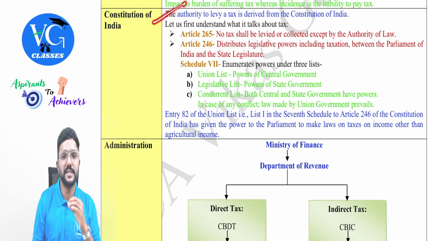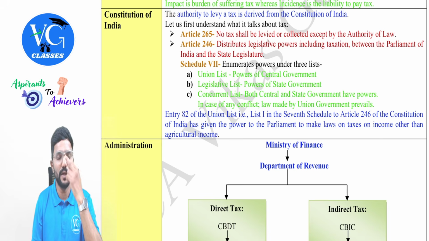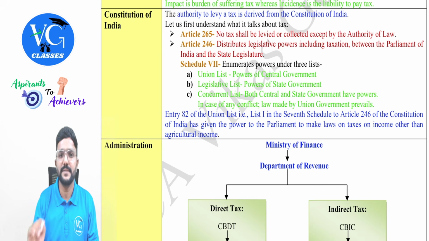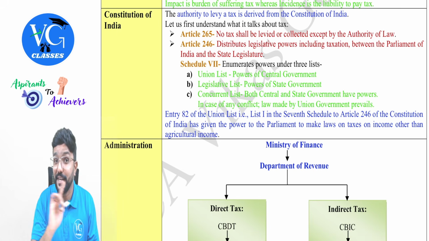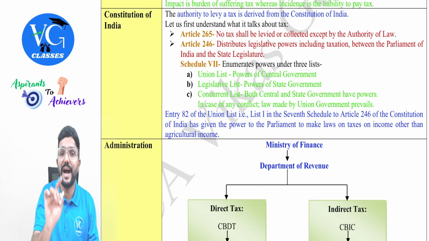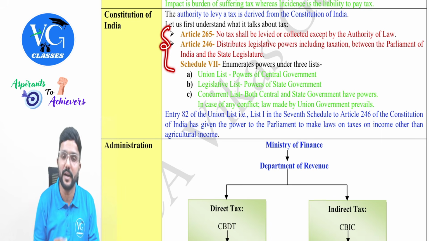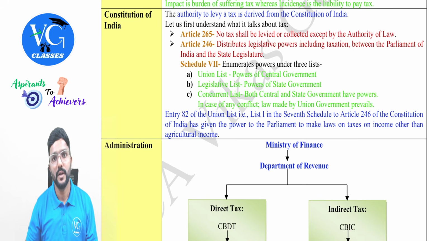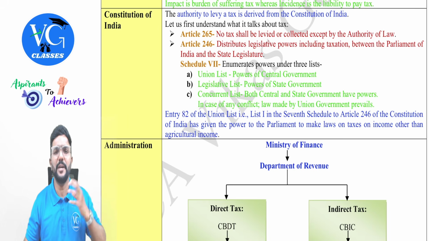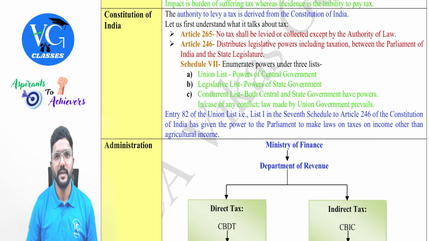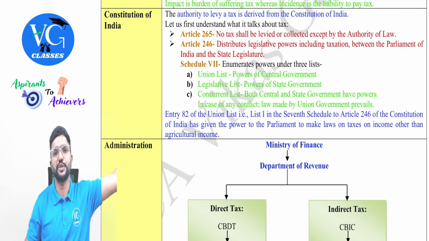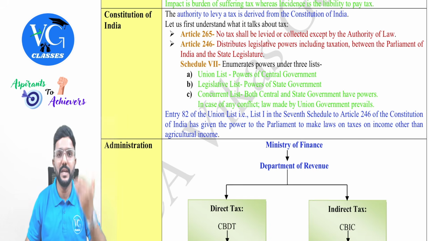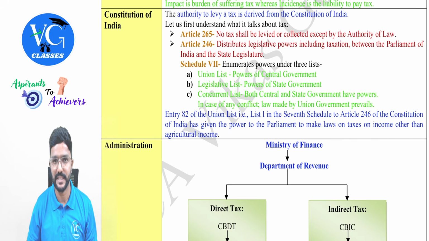In the first line I have mentioned, you can see the authority to levy a tax is derived from the Constitution of India. Let us first understand what it talks about. We are not covering the entire Constitution as I already mentioned, guys, only a few articles of the Constitution which are relevant for our tax purpose. Article 265 tells us no tax shall be levied or collected except by authority of law. Now, tomorrow, all of a sudden, Modi ji felt that let me levy a new tax on the people of the country. Can they come forward and do it straight away? No. First, they have to derive the power from the Constitution. They have to make the law with respect to that. Only then can they start levying the tax.